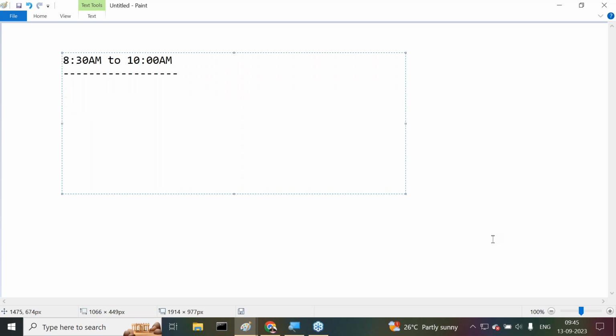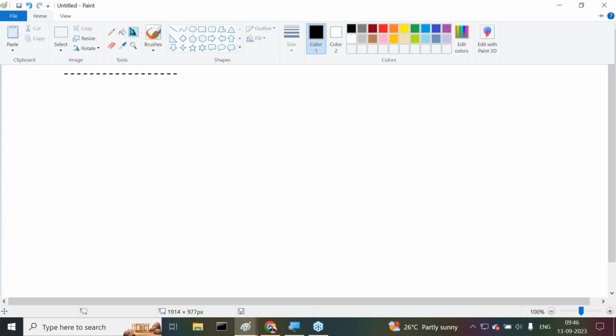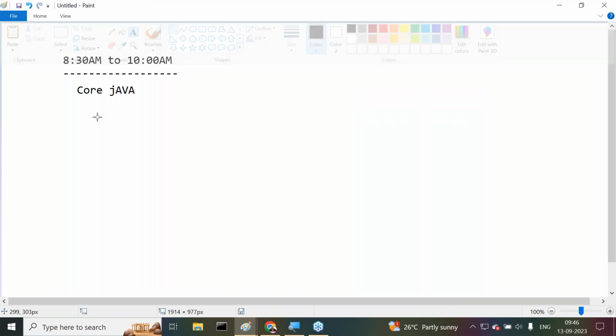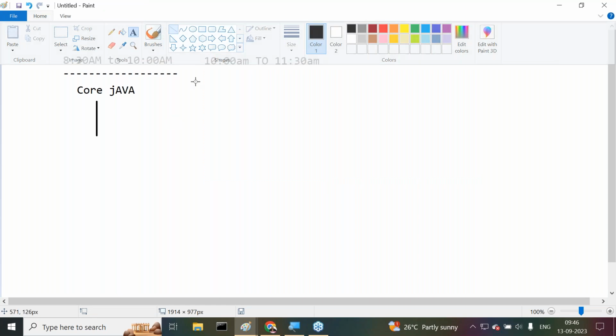Core Java. Observe carefully. We started Core Java here. Now we can just understand it now. Core Java only. Okay, right. I'll start it. This is Core Java we are going to discuss. When Core Java is moving up to some parts, listen carefully. Now the 10 to 11:30 slot is available. The 10 a.m. to 11:30 a.m. slot is available. All of you observe carefully.